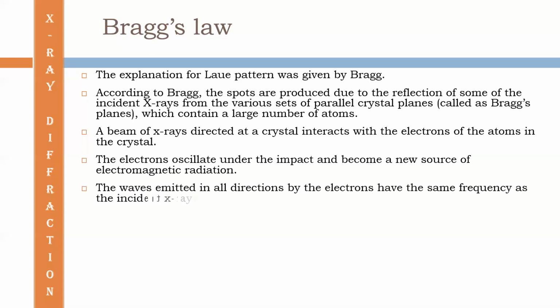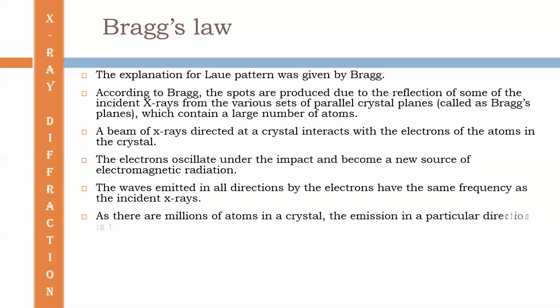The waves emitted in all directions by the electrons have the same frequency as the incident X-rays. As there are millions of atoms in a crystal, the emission in a particular direction is the combined effect of the oscillations of electrons in all the atoms.